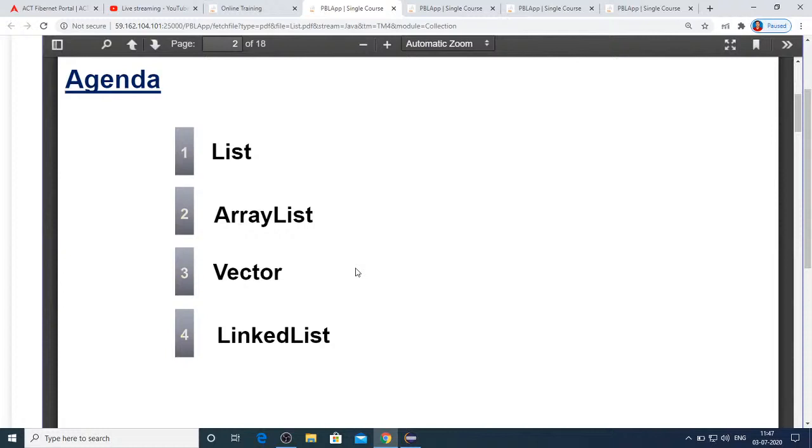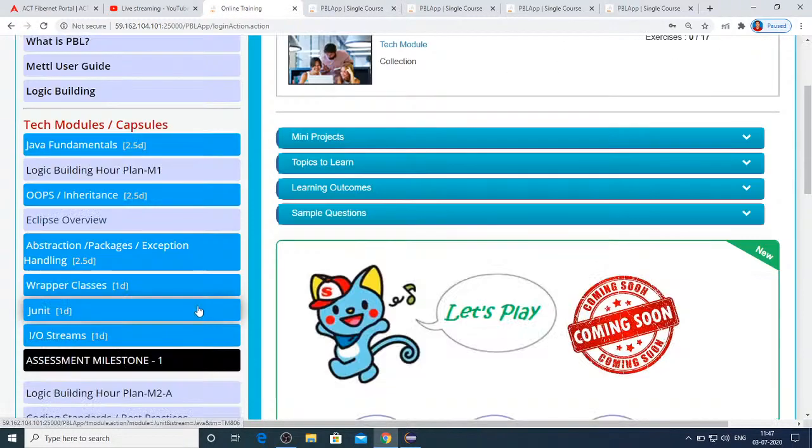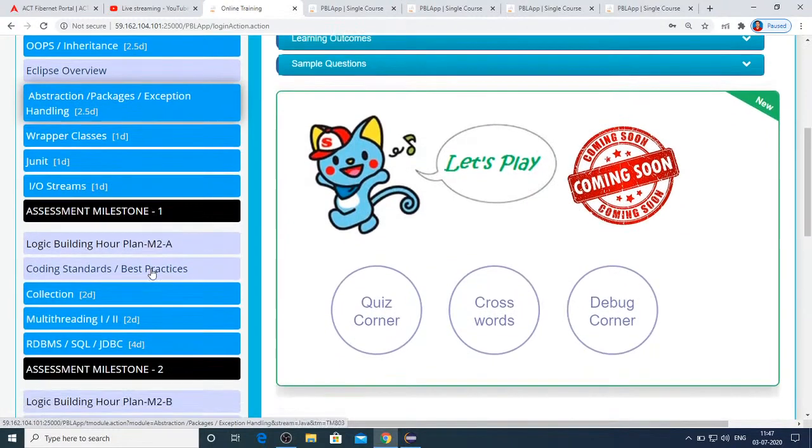In next class we will see few set classes. Right now we have discussed about list and map. Few of the set classes we will just cover, and with that I'll just put a full stop to these collections. Rest of the things I'll leave it to you because I can't cover the entire collections as part of the training. I have just shown few of the collection classes, and few more I'll show in next class as part of set using tree set, hash set, all those things.